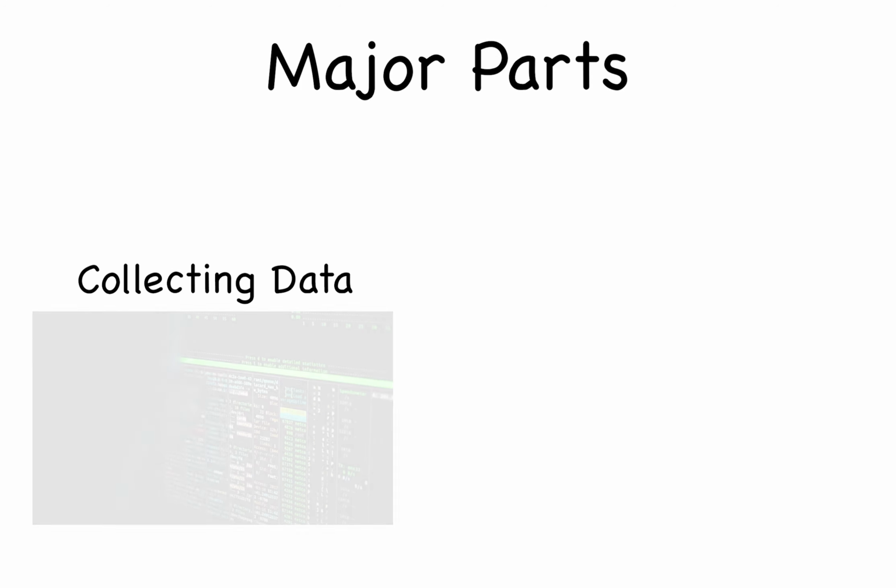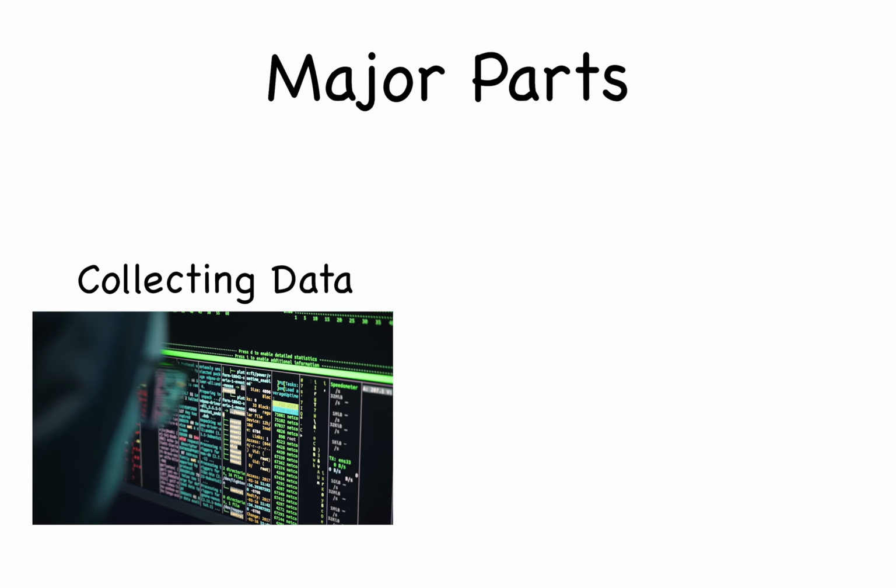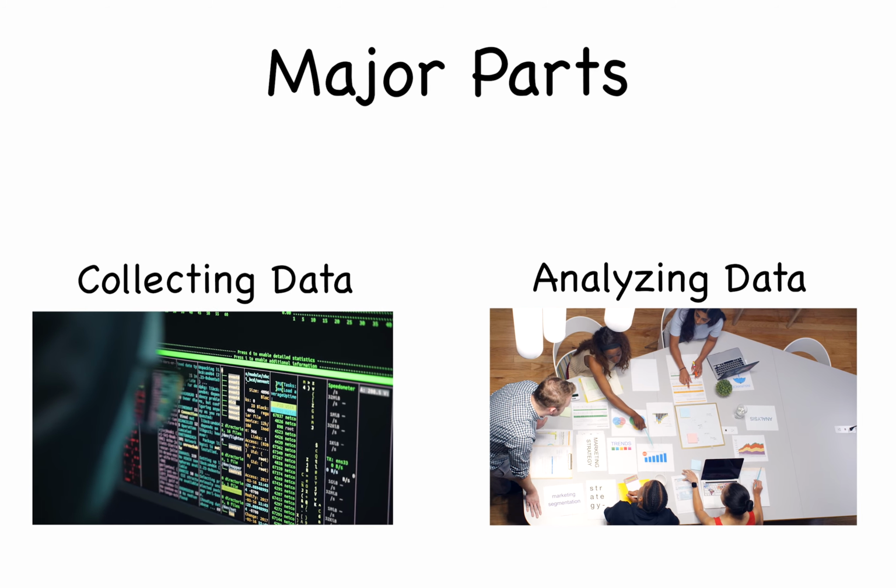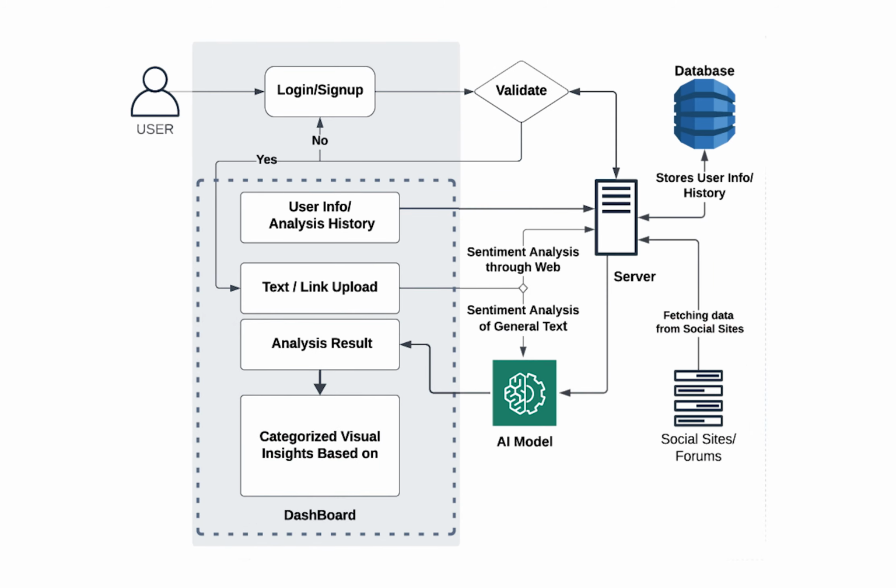There are two major parts in this project. First, collecting data from social media, and second, analyzing the data through sentiment analysis. This is the flowchart of our understanding and the solution devised by our team after analysis of the problem statement. Here we can see how we have implemented the back end and the front end that will help us achieve our desired goal. The user will be able to enter his required type of data input that will be processed and analyzed by us. Here we provide a dashboard to show the results that are generated by our system.